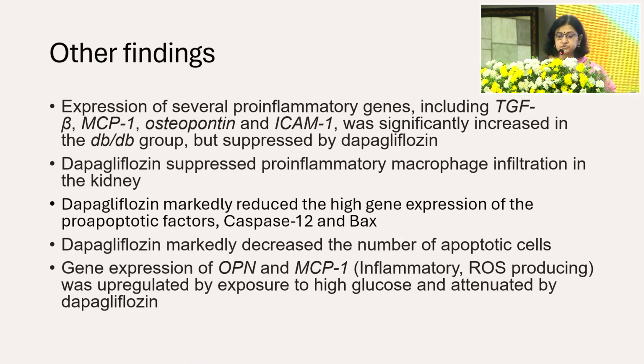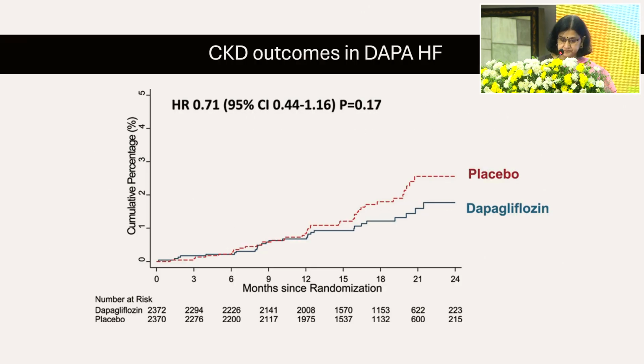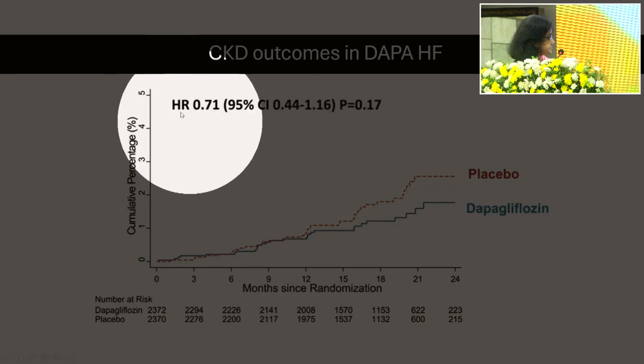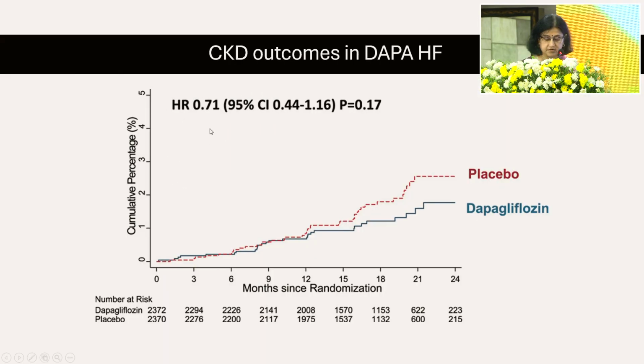And other findings from that same study: several of the pro-inflammatory genes came down, anti-apoptotic factors came down, macrophage infiltration came down. So pretty much everything that you expect because of the hyperglycemia and the changes related to that improved with the Dapa administration to these mice. Around this time, the Dapa heart failure trial also came out, and as expected, even in the Dapa heart failure trial, there was a reduction in the kidney outcomes by about 30% in this trial.